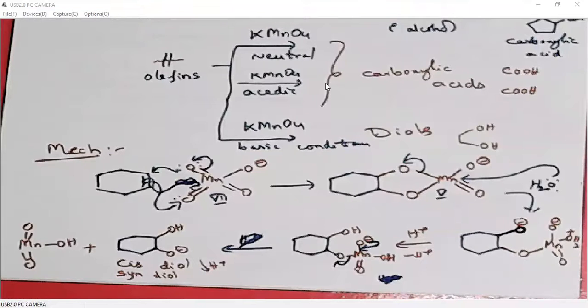If they are in the opposite plane, it is called anti. Actually, there is no opposite word for syn. Cis and trans is there, but only syn is there. Generally we will say anti, but it is not opposite to syn.